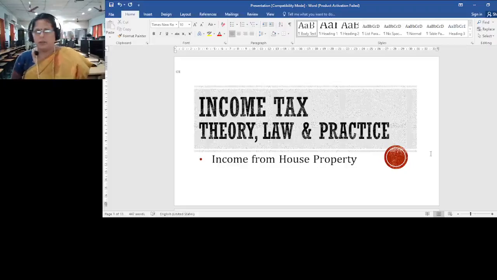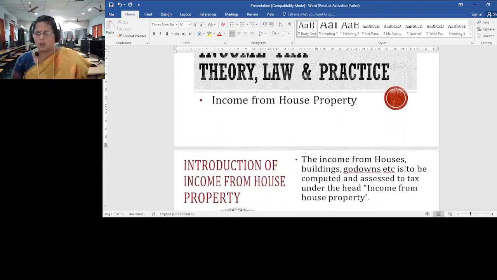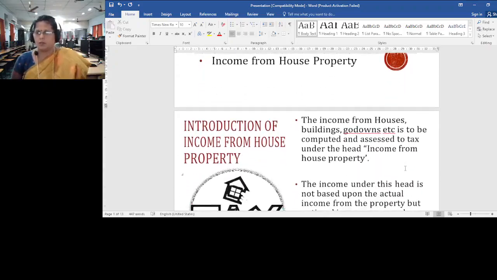Good morning, everybody. Today, the important subject which I am going to discuss is income tax theory, law, and practices. When I say income tax theory, law, and practices, it has 5 heads of income. One among them is income from house property. Today I am going to discuss income from house property.